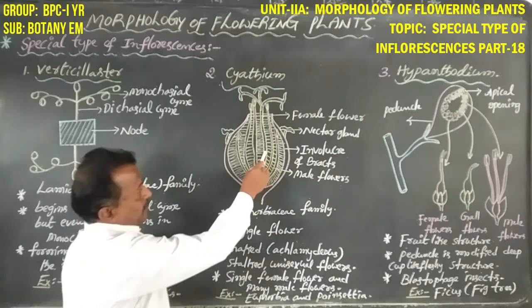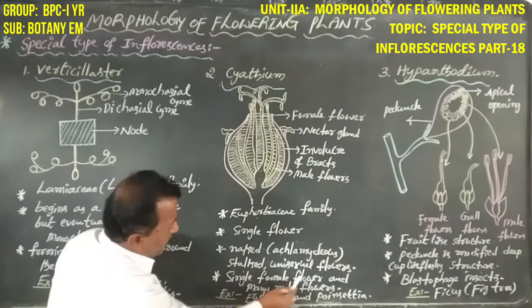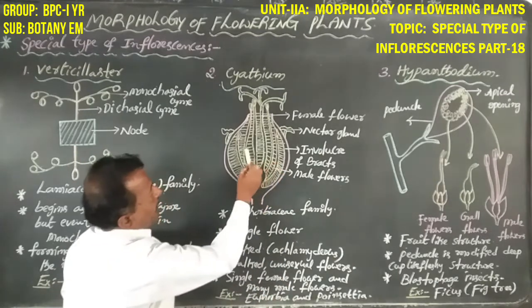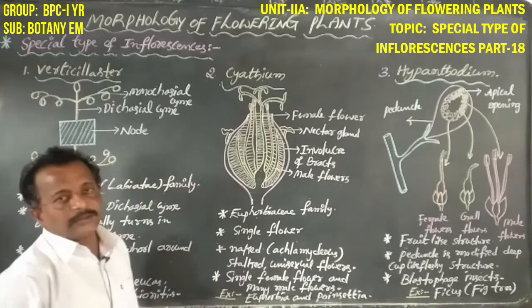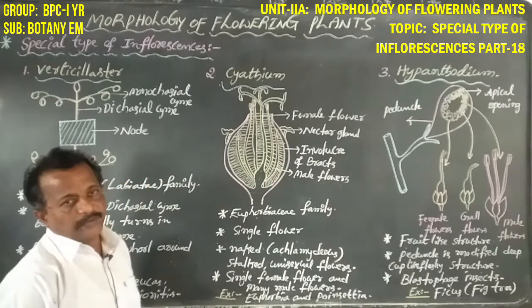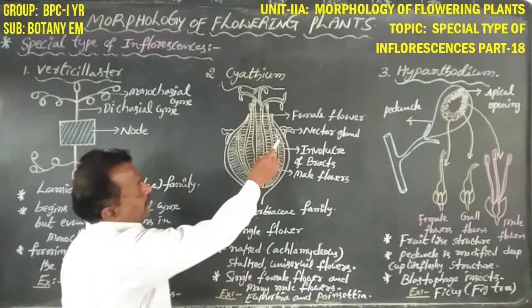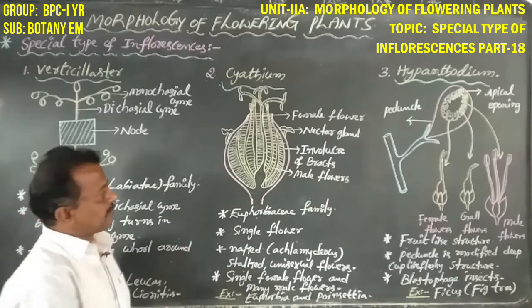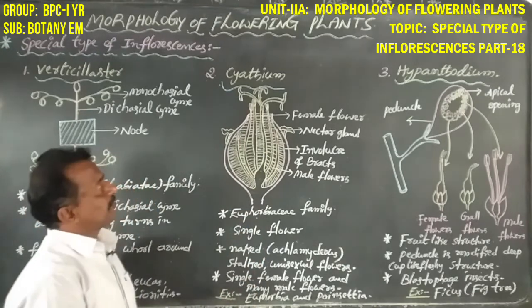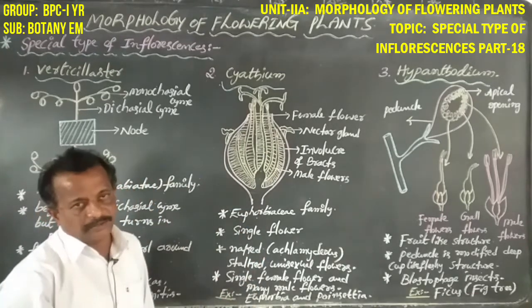The female flower is surrounded by many male flowers. Both are stalked flowers. So many male flowers surround one single female flower. That is the Cyathium.